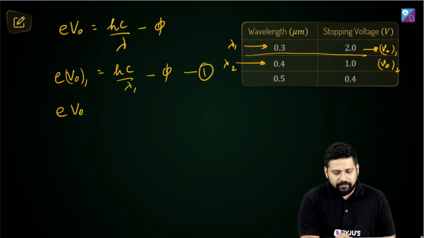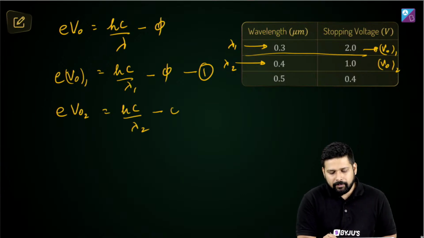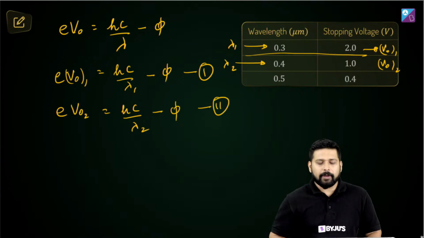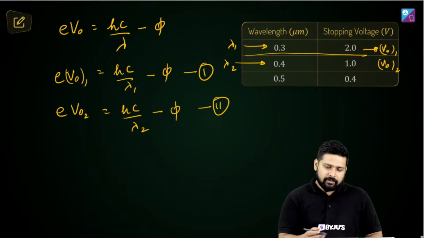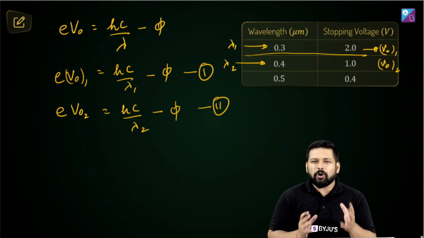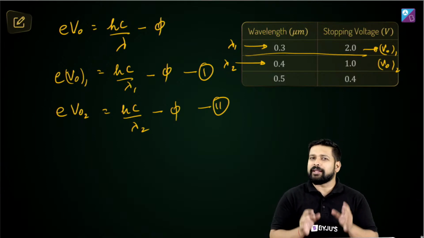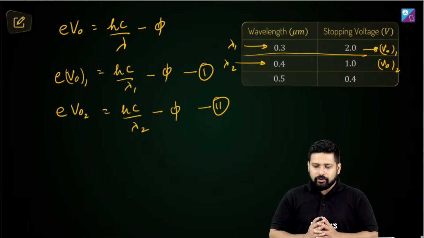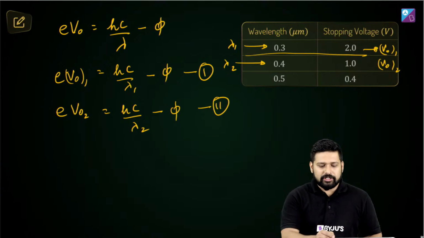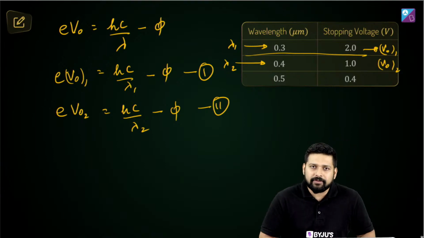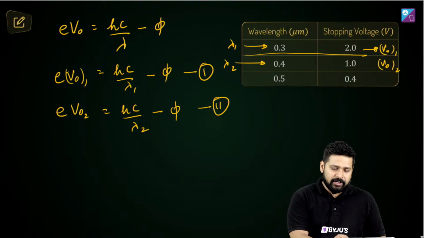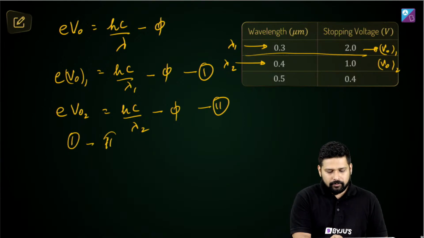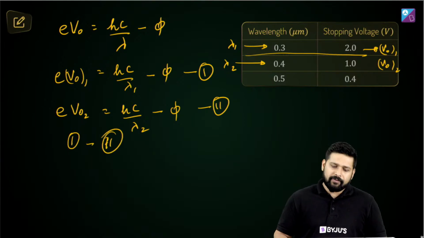Equation number 2 will be eV0_2 is equal to hc by lambda 2 minus phi. Now find the difference, that is 1 minus 2. These mathematical things you have to do. Once you find 1 minus 2, you have eliminated this phi, which is not required, correct?